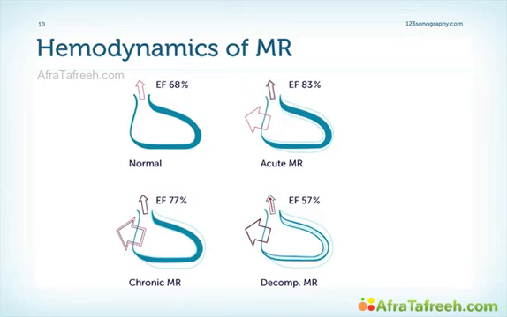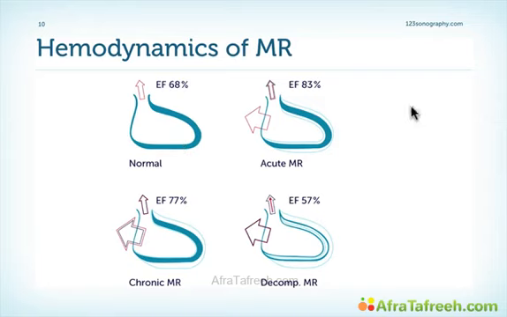To understand why MR is detrimental, we have to look at the hemodynamics of MR. Here's a diagram which shows you the hemodynamics in different forms, the acute, chronic, and decompensated MR, in comparison to normal. What we see in the normal situation, we have forward flow out through the aortic valve, normal ejection fraction, and normal size of the left ventricle.